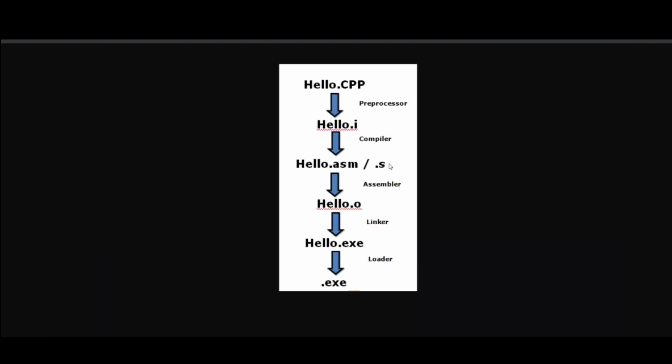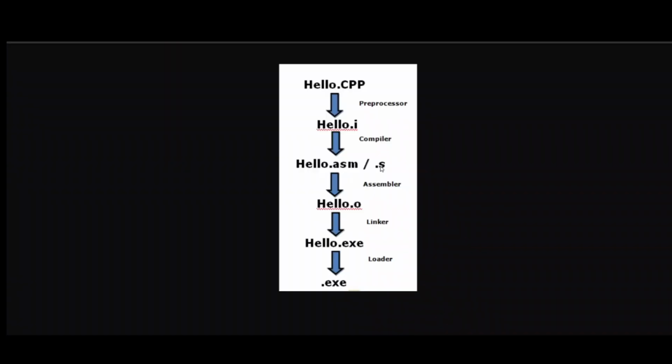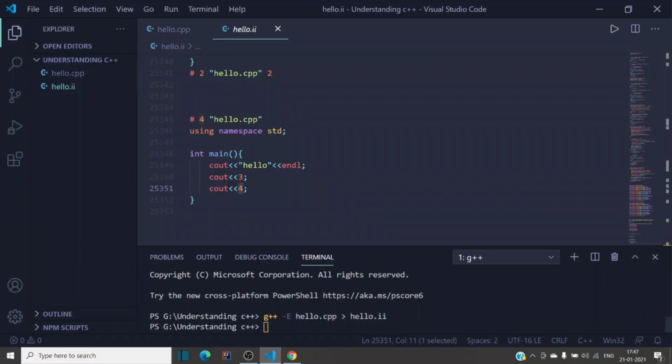I am just demonstrating how it works inside. We are just running the C++ program and it is giving us output, but these are the steps which go on behind the hood. The next part is we want to see the output as a .s file, meaning after the compilation what the output should be. Let's see that. To do that, instead of -E, we have to pass the -S flag.